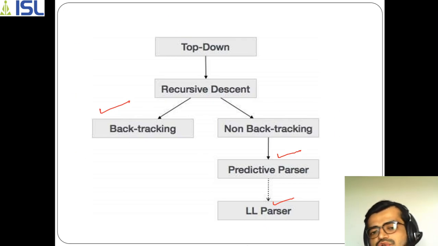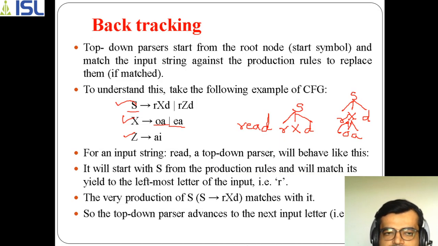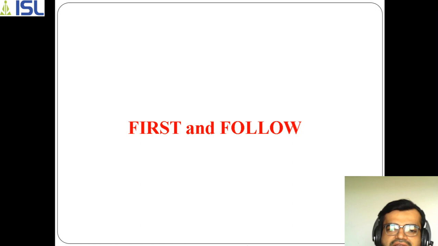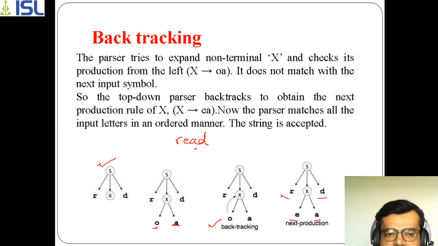Now if I don't want to use backtracking, then I should go with the other way of performing top-down parsing, which is the predictive parser. In that, we will be discussing the LL1 parser. In order to perform predictive parsing or LL1 parsing, first we need to understand the concept of first and follow sets. If you know this concept, then you can understand the next concepts. So first I am explaining first and follow.